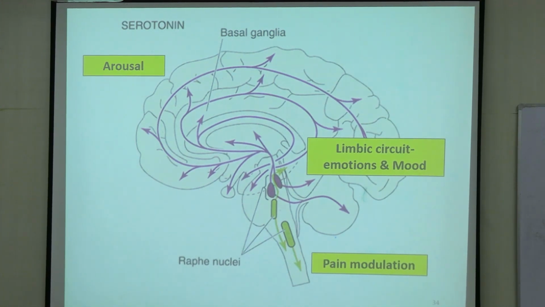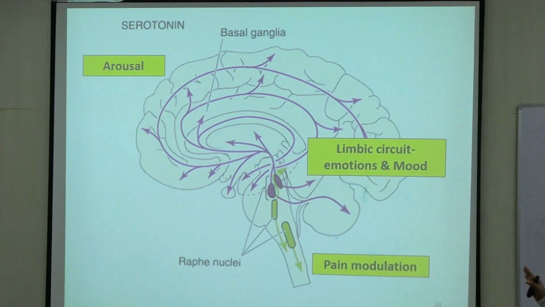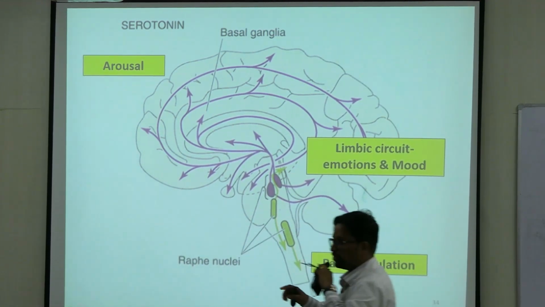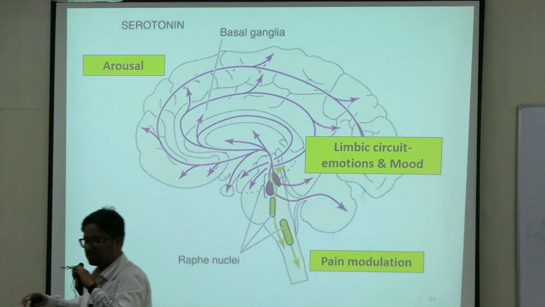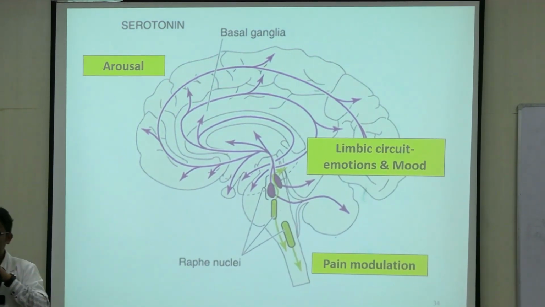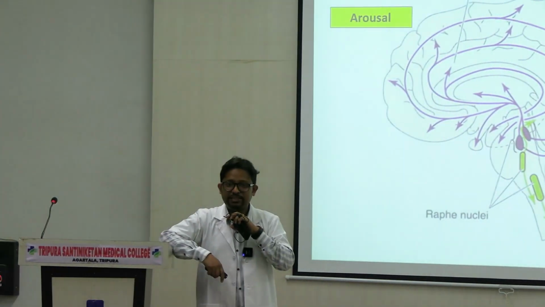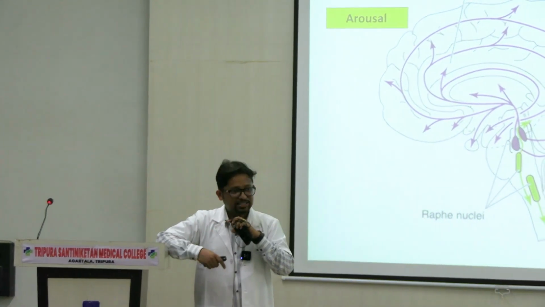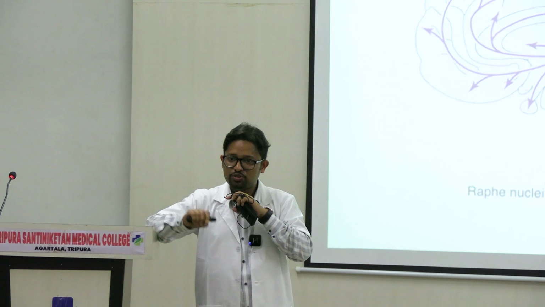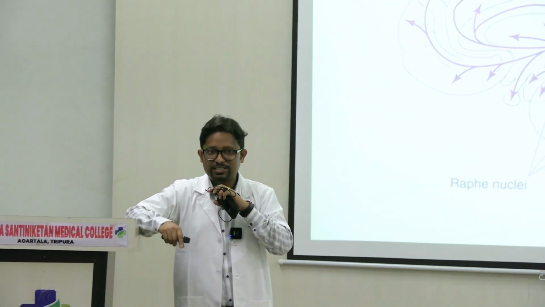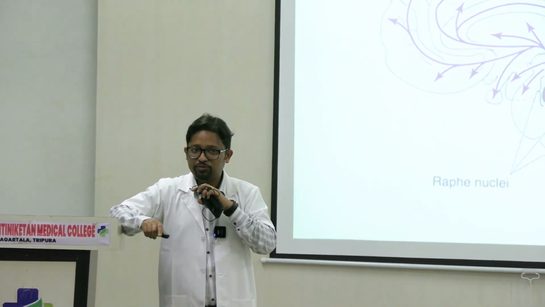So with this we come to an end of the three topics that we covered today: the outline of activities of the CNS, the peripheral nervous system, and the neurotransmitter networks of the brain. Next class we will go to the more specific topics. Today's class was only about giving you an overview.